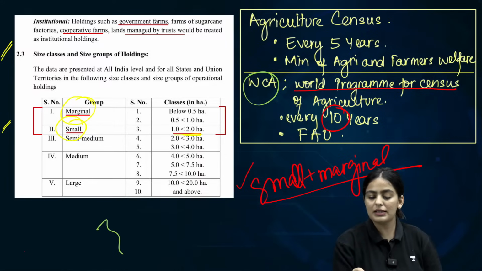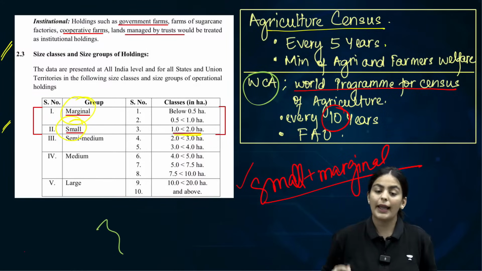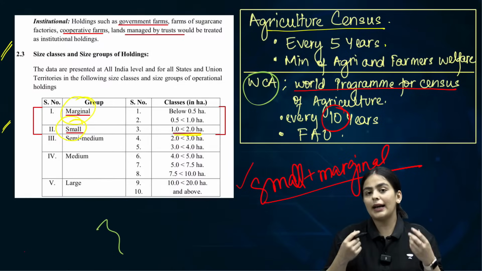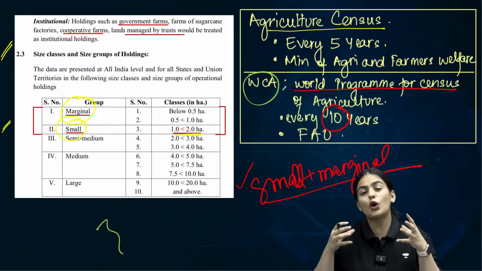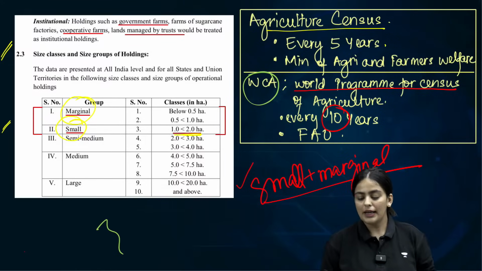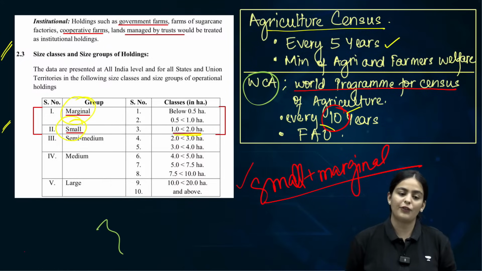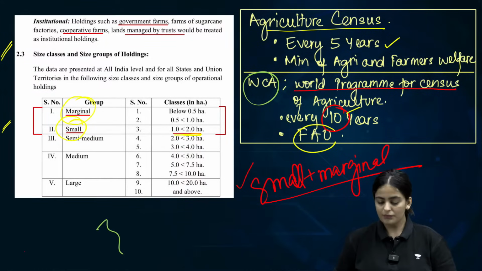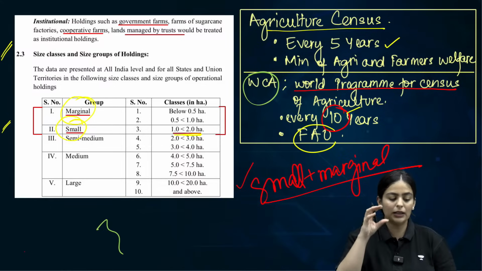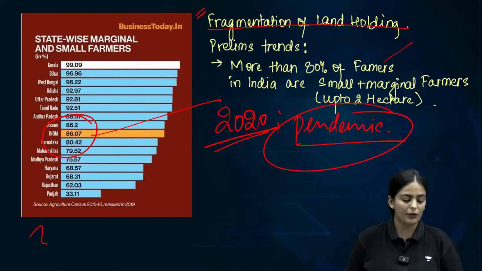Also, the agricultural census, we have understood, happens every 5 years, versus the World Program for Census, which is a global agricultural census, happening every 10 years, conducted by FAO. Clear? All right. So that is the difference, and the marginal and small landholder categories also we have covered.